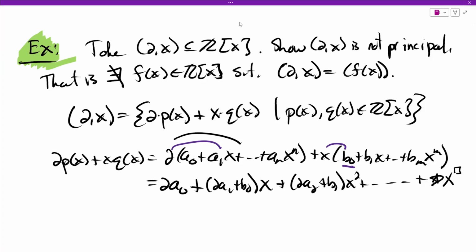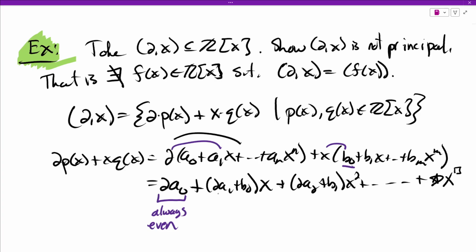And then I want to observe something here. Irrelevant of what p and q are, the constant term of an element of this ideal generated by 2 and x is always going to be even. Even if a0 is 0, this will always be even. The constant term of polynomials here is always, always, always even.